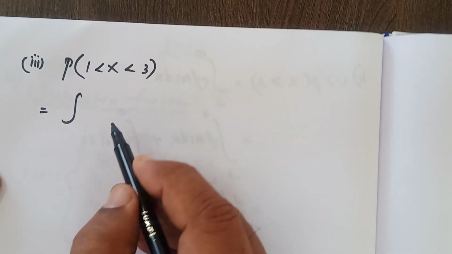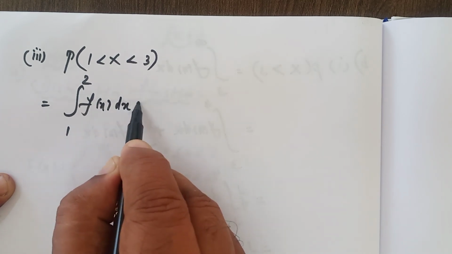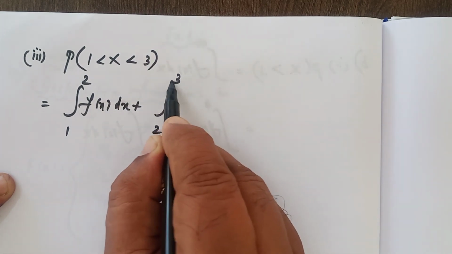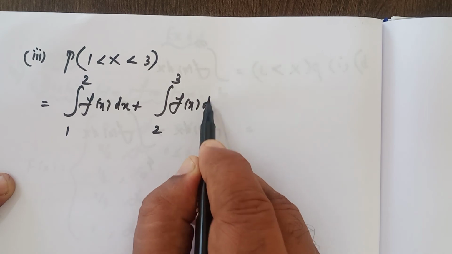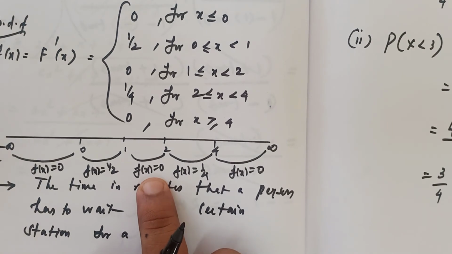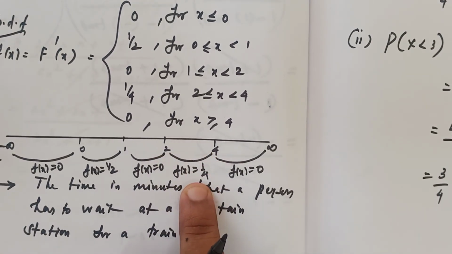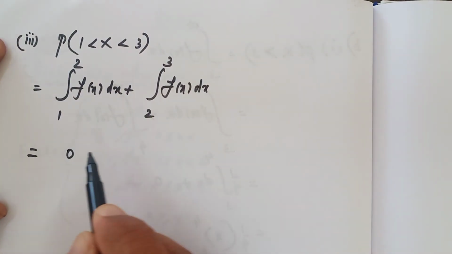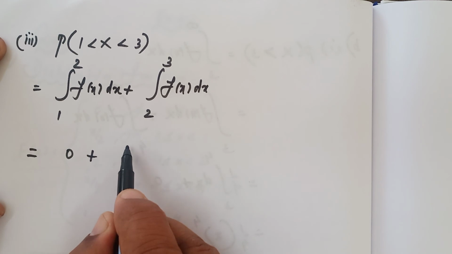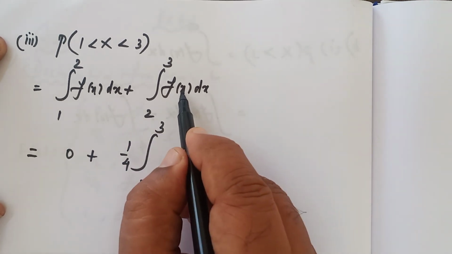So integral 1 to 2 f of x dx plus integral 2 to 3 f of x dx. From 1 to 2, f of x is 0. 2 to 3, here only, in this region f of x is 1 by 4. 0 and 1 by 4. Here 0, straight away can write. Here 1 by 4 is a constant, you can write outside the integral, 2 to 3, then dx.